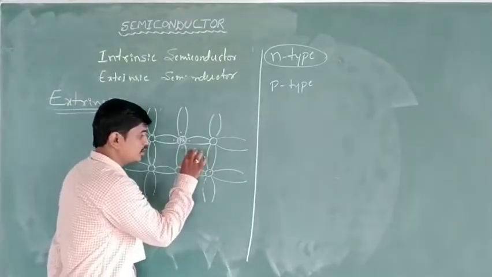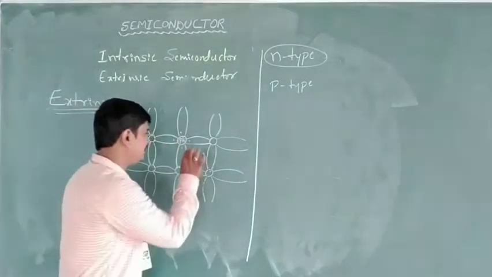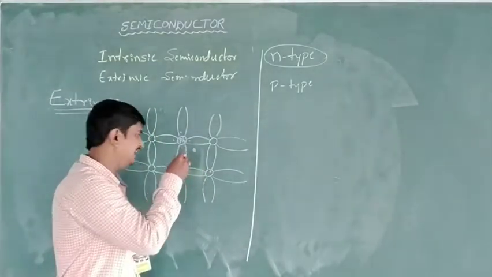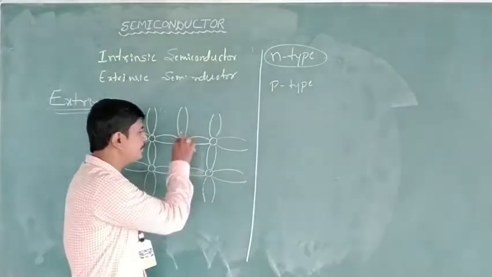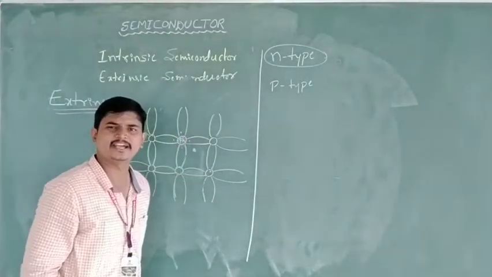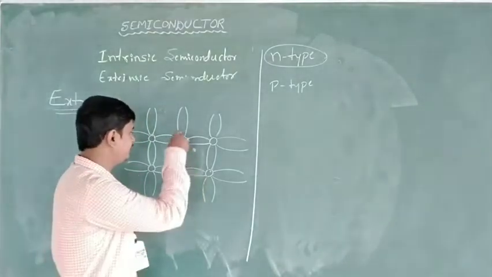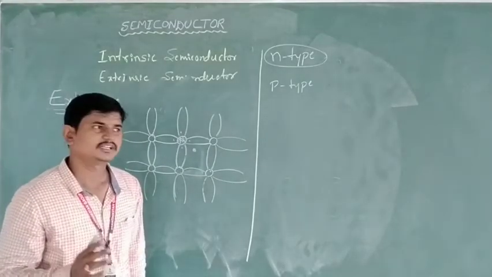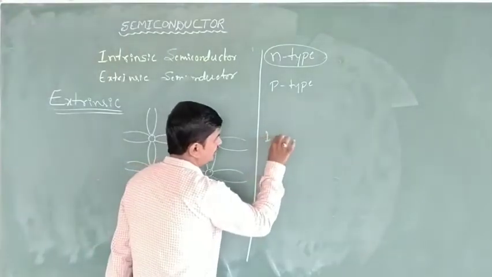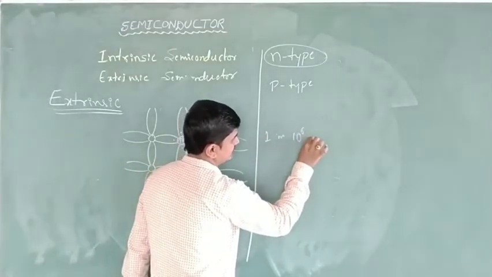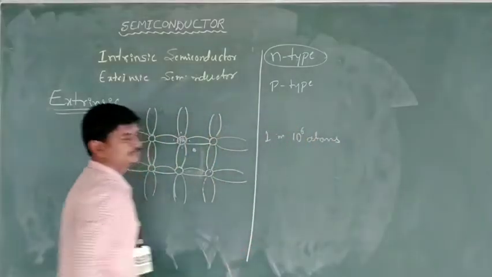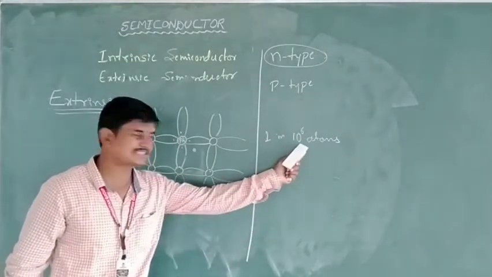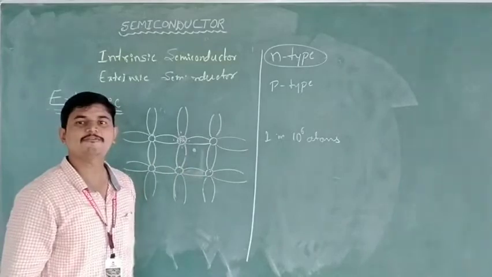And note, see here, the additional electron is available like that. So we are going to add these impurities like phosphorus, gallium, indium. These impurities are added in a proper manner with controlled order, in the range of 1 in 10 to the power 6 atoms. The doping process takes place in the order of 1 in 10 to the power 6 atoms. Out of 10 to the power 6 atoms, we add 1 foreign atom.